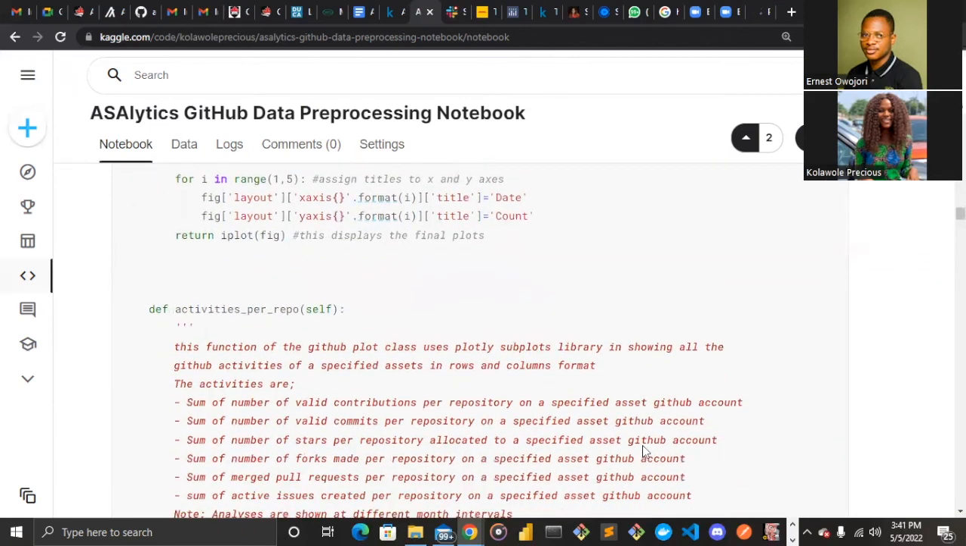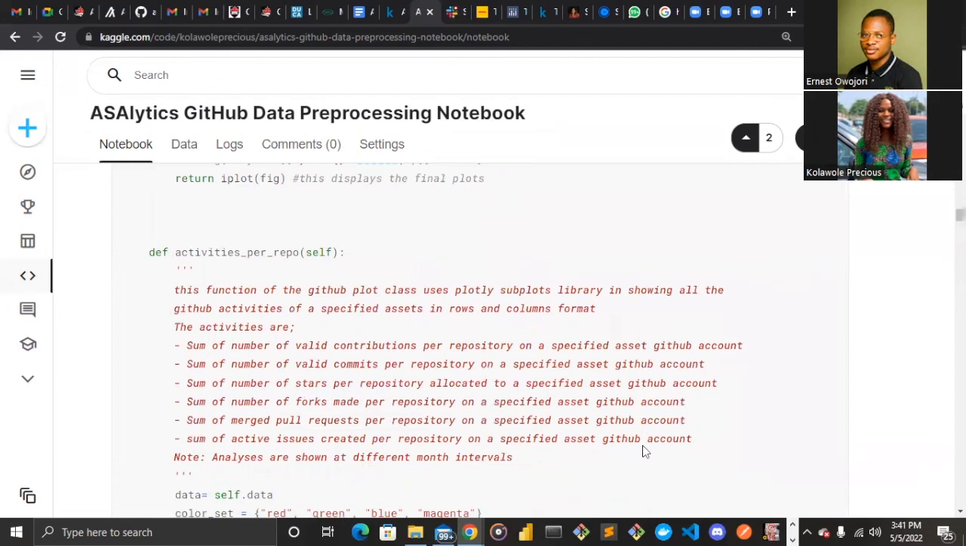So the next function here is activities per repo. The first time we did activities per day. The second time we did per activity per day component, per date component. And this time we are checking activities per repo. That is, for Choice Coin as an asset, we check all the repos inside Choice Coin, and then we get to visualize each of those activities for each of those repos. And then same thing as the first function, we are checking valid contributions, valid commits, merge pull requests, active issues, and then it's also in row by column format.